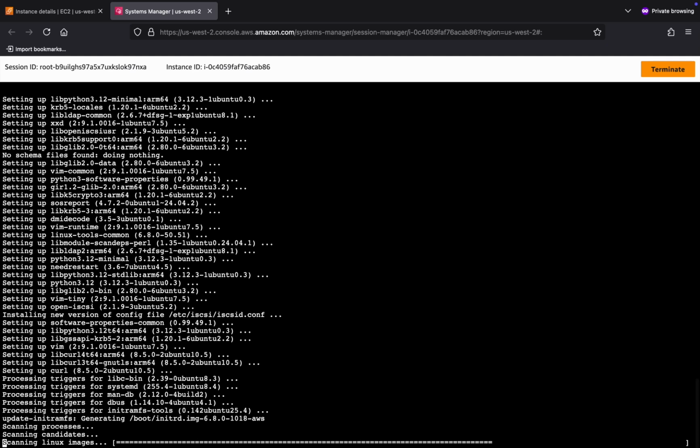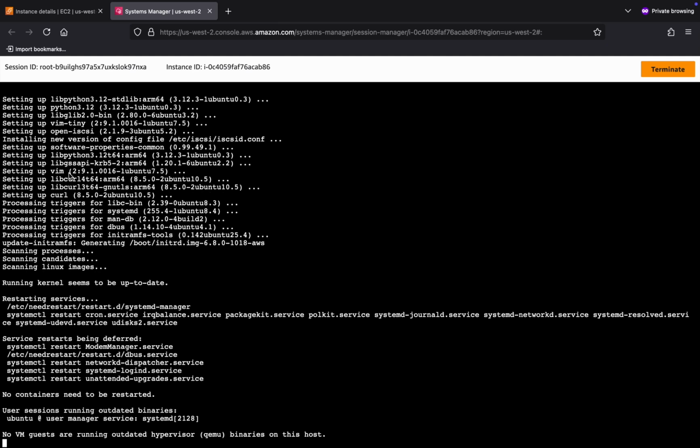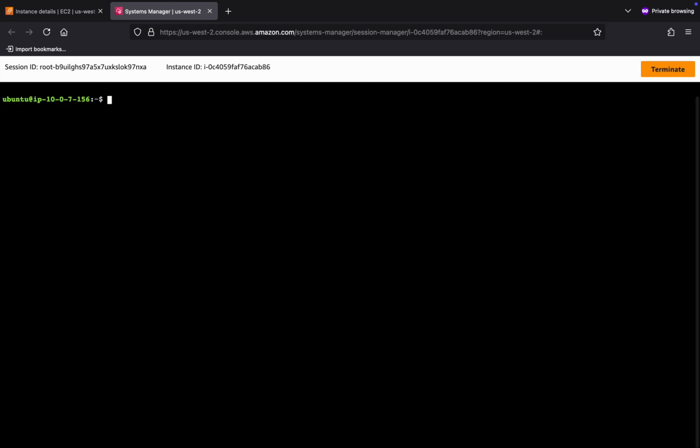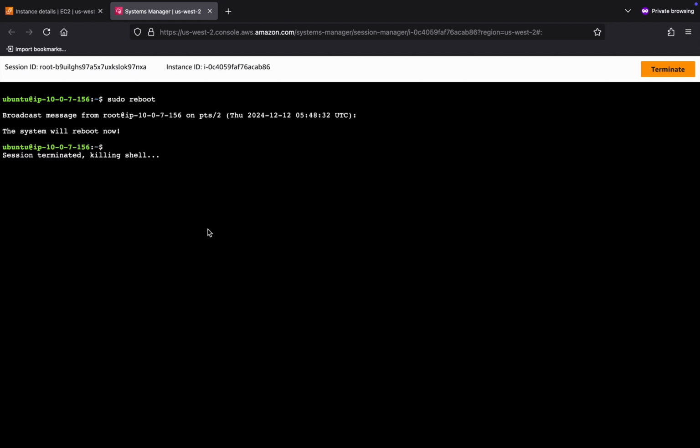Ah, yes, indeed, you can see a new initramfs image is being generated, right? So that means we probably have a new kernel that we need to run from, so we're going to have to restart. Before I do that, I'm going to do autoclean and autoremove to get rid of any package cache, unused packages, all that. And then we'll do reboot. And when we come back in just a second, we will be able to go ahead and actually start installing Coder. So we've gotten through step one, which was just getting the instance fully updated and ready to go.